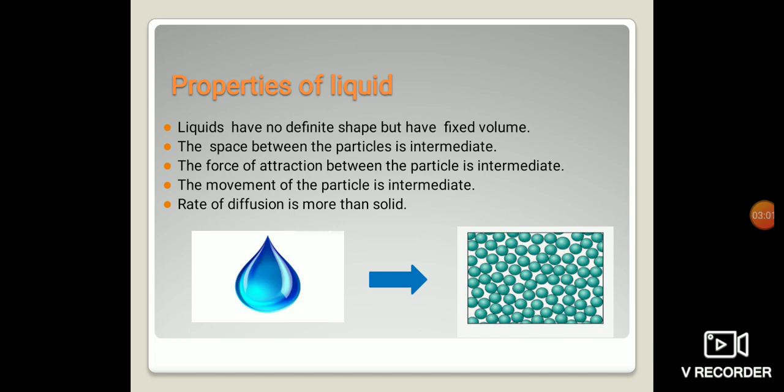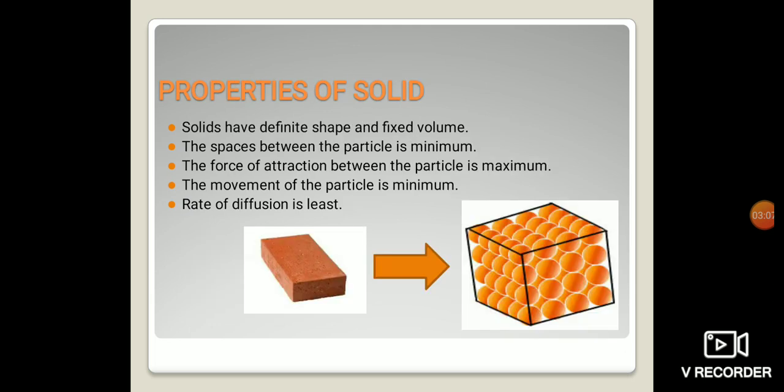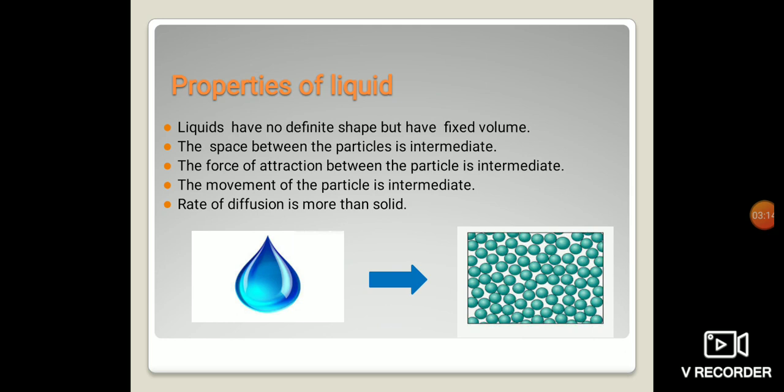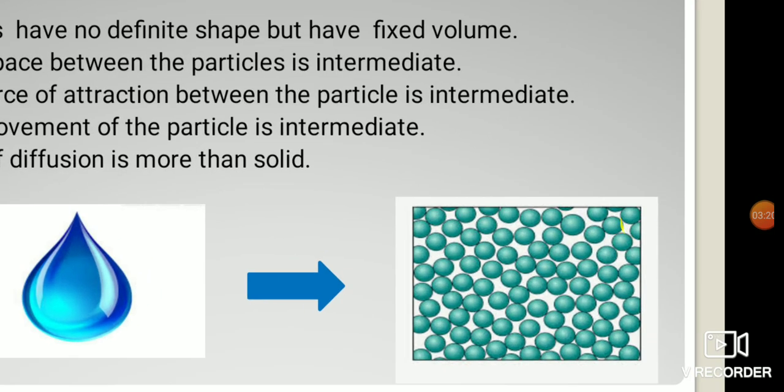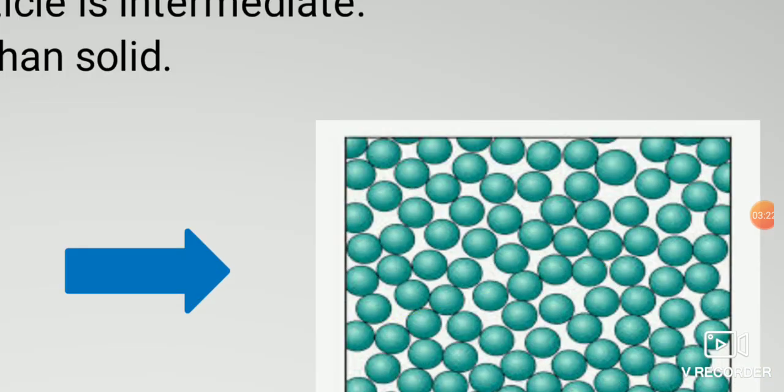The space between the particles is intermediate. In solids, you have seen that the particles are tightly packed. But the molecules present in a liquid, like a drop of water, are not tightly packed.